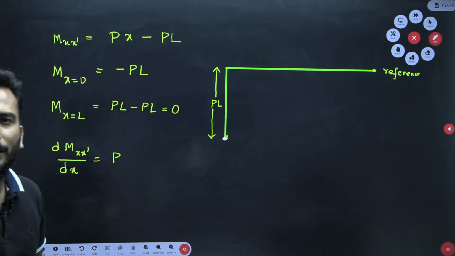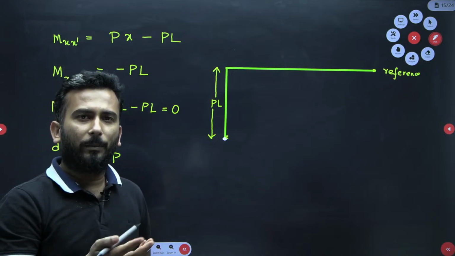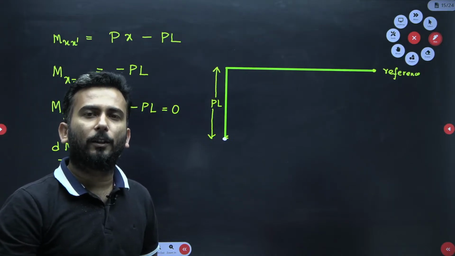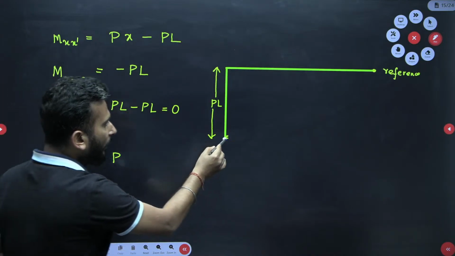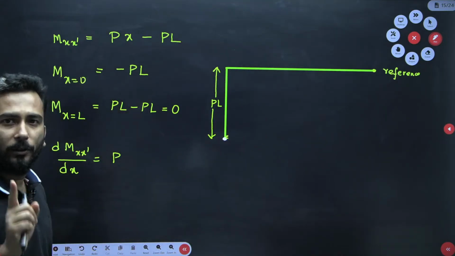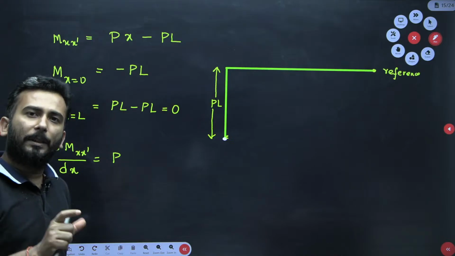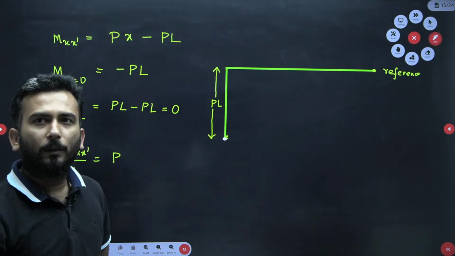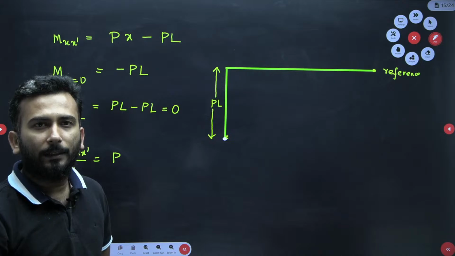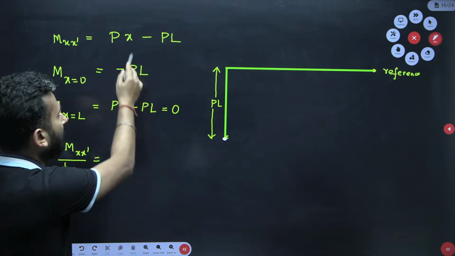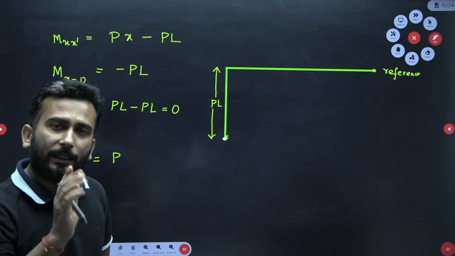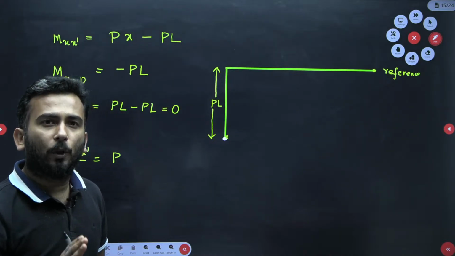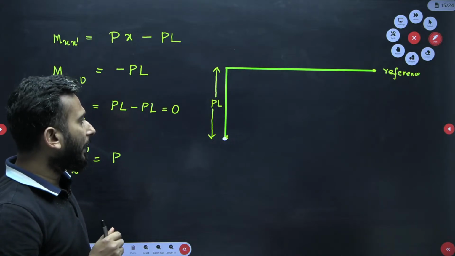P is a positive value. P will be given as 5 kilonewton, 10 kilonewton. So it is a positive value. So from this point you have to draw a positive slope, and it is constant. Slope constant means it's the equation of a line. Here also we can see it's the equation of a line. Second, it is a positive slope. So what does positive slope mean?